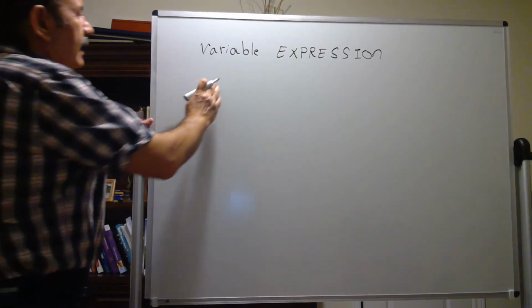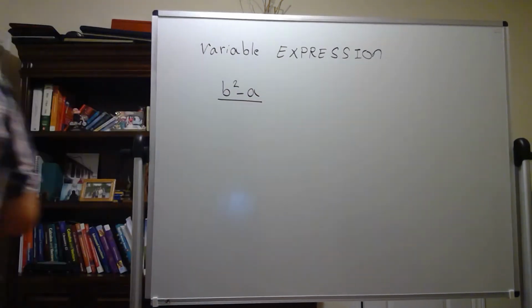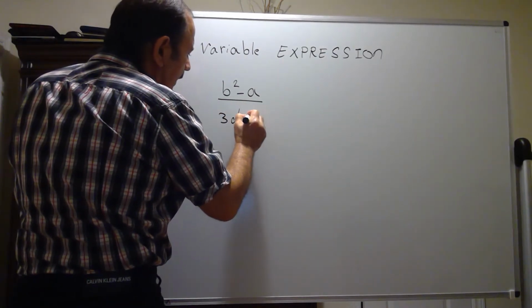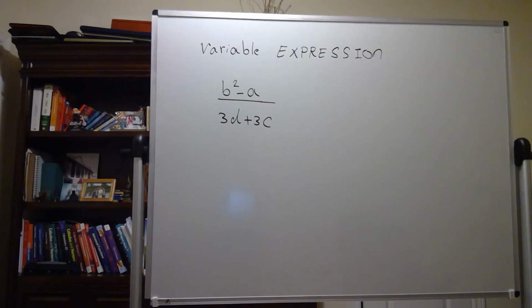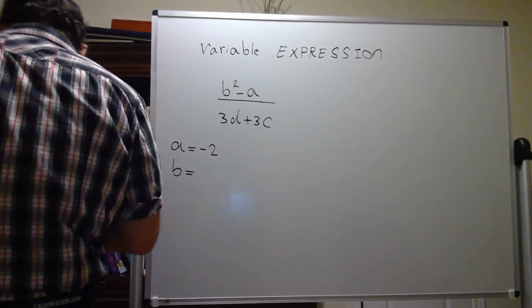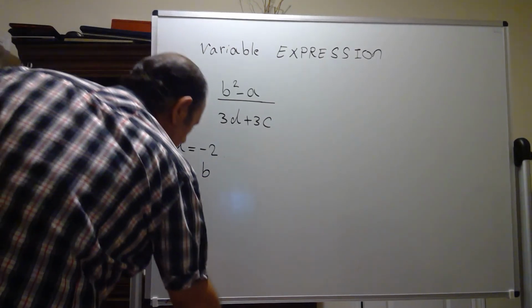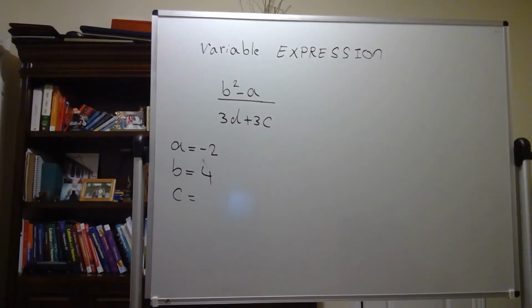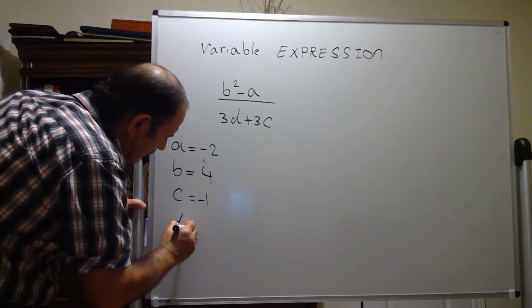I want to evaluate this expression based on a equal to negative 2, b equal to 4, c equal to negative 1, and d equal to 3.